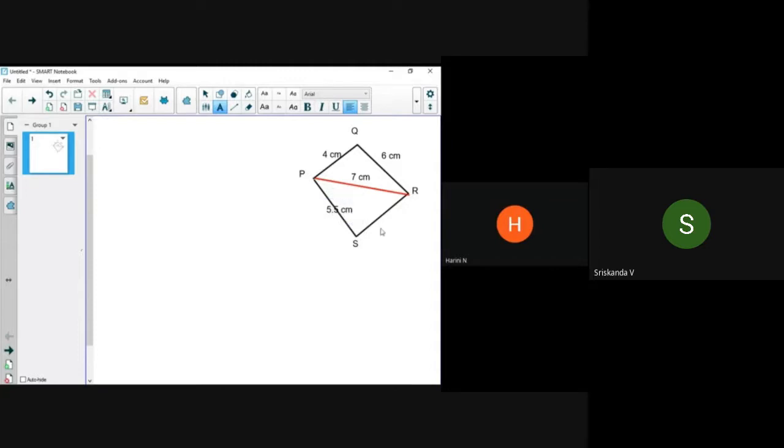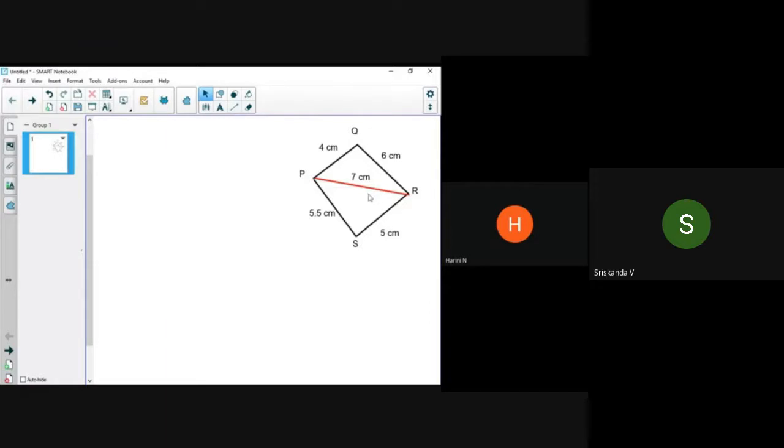And my SR is 5 centimeters. Maybe I can move it a little further away like this. Okay. This should be okay. So I have marked all the measurements of the quadrilateral PQRS, 4 sides and 1 diagonal is given.